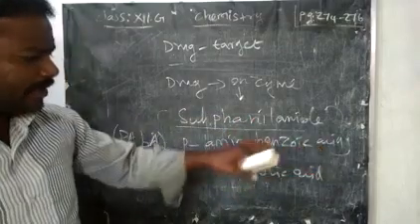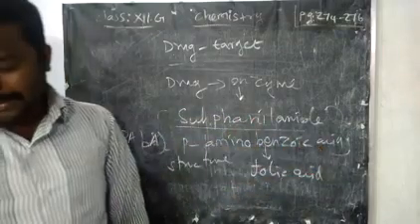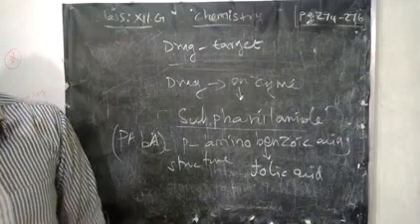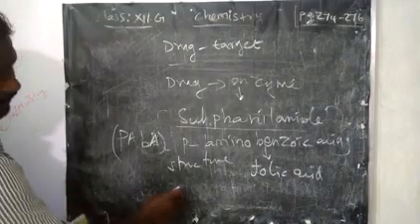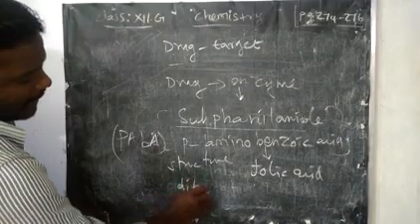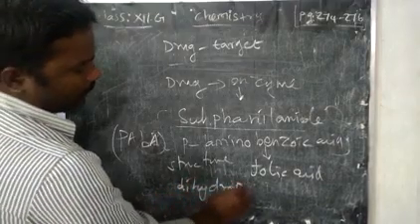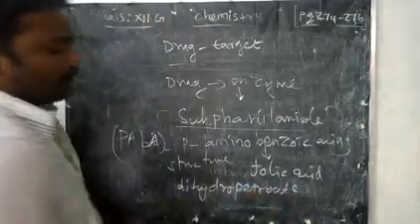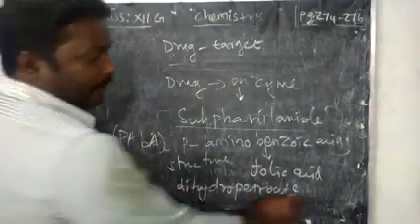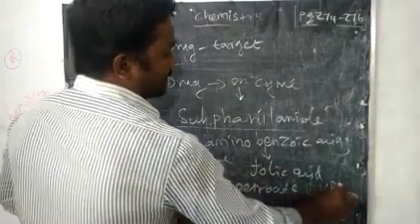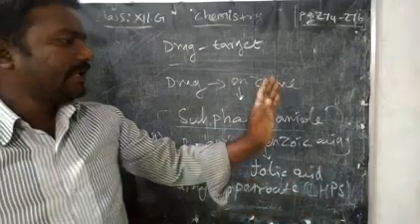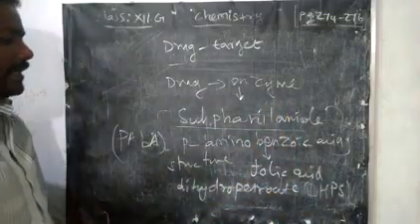Here we can take one more enzyme, dihydropteroate synthase, which you can simply denote DHPS. Just the example, very easy, you just go through and you can understand.